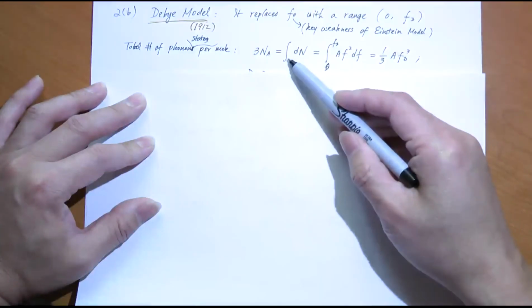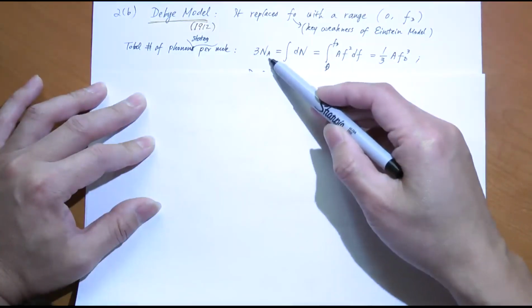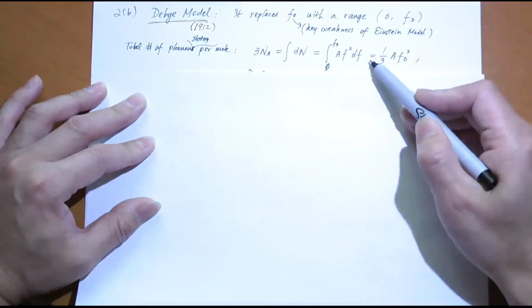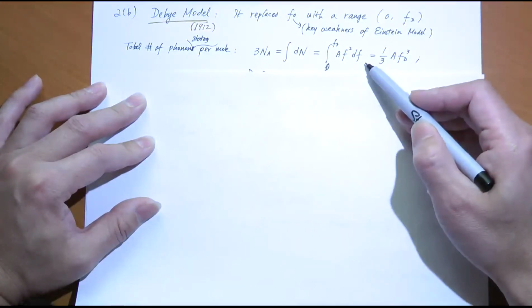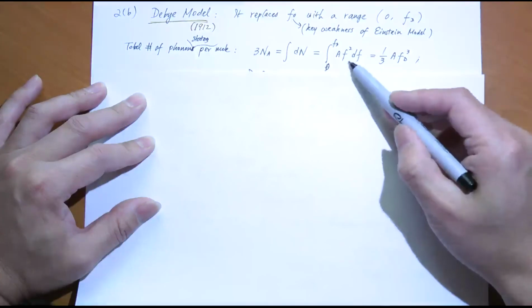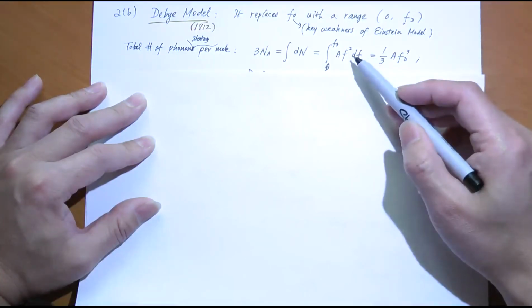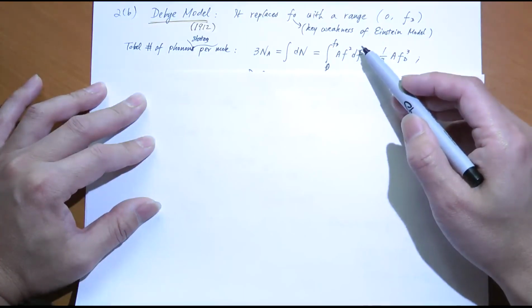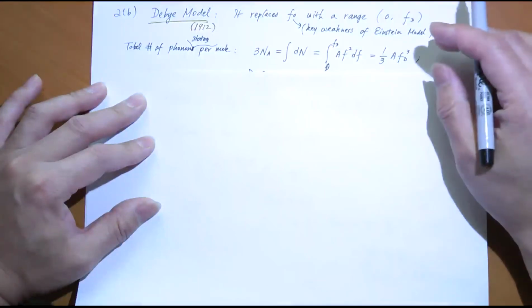And now, these states have different frequencies, right? It ranges from 0 to fD. Between f and f plus df, how many states are there? Well, it's some constant times f squared df. Why f squared? It's the same idea behind how we get the f squared for the photon gas, for the electromagnetic oscillation of the black body chamber.